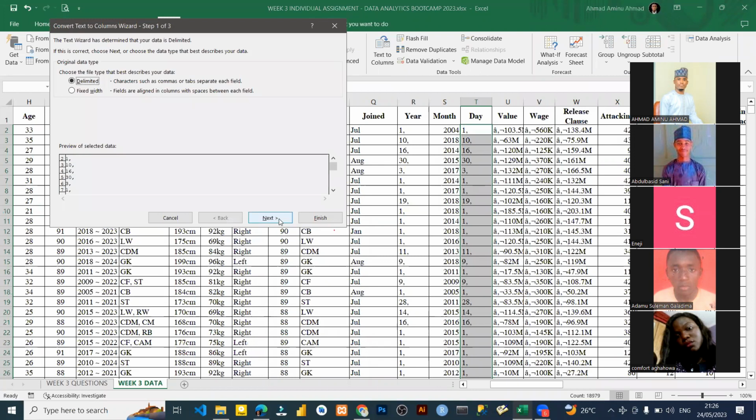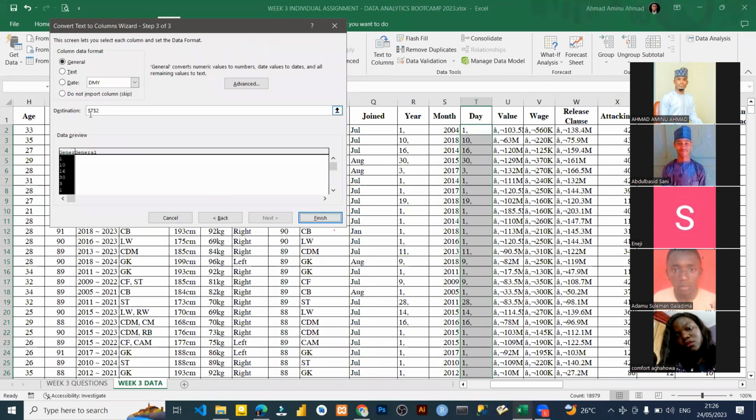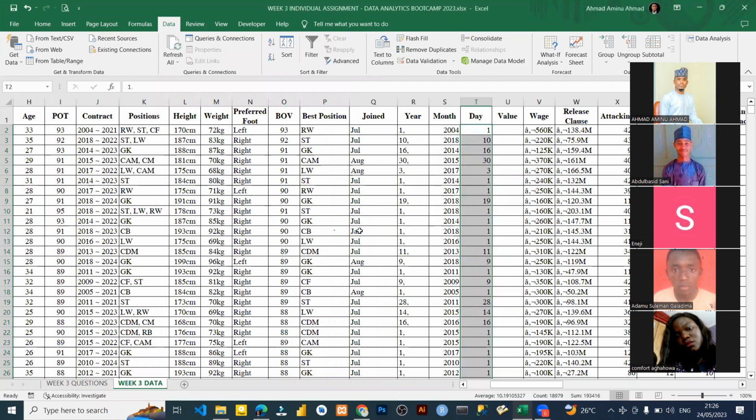I just click here. I said what separates them is a comma. So do you know what I did? I didn't change the column. I want the destination to be the same cell where the data is. So it will override the data. That's what it's asking me: there's already data, do you need to override it? I'll just say yes, replace it. That way it replaced the data for me.